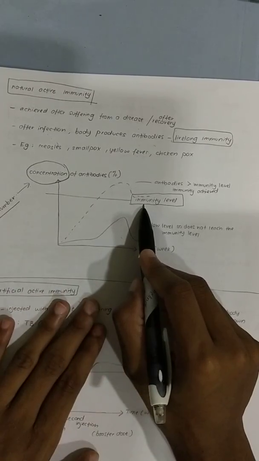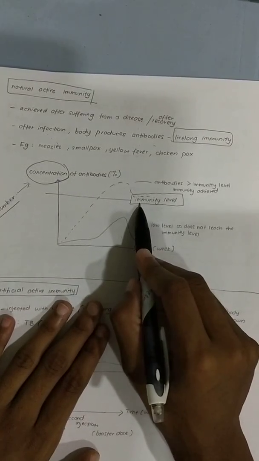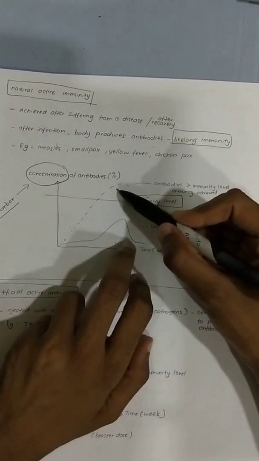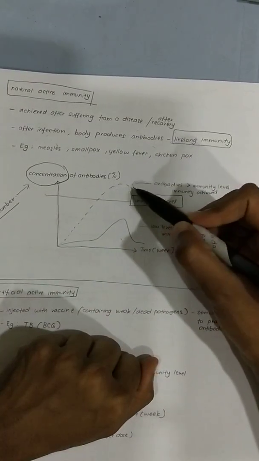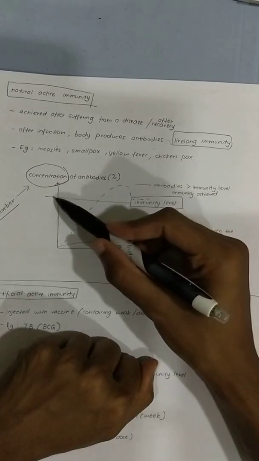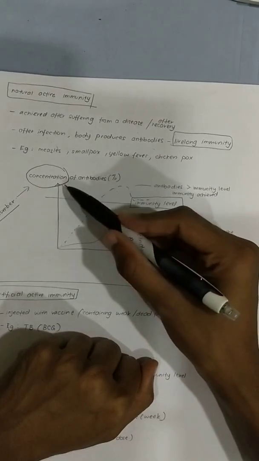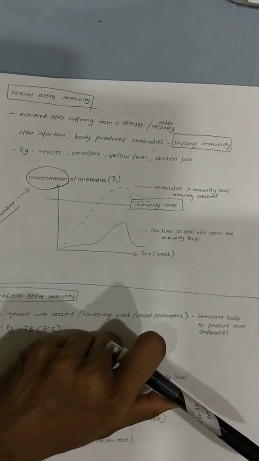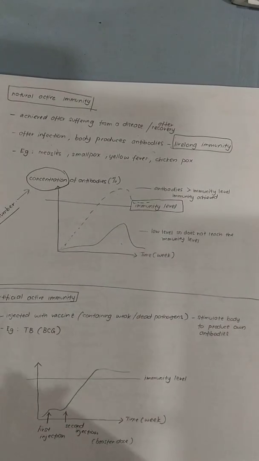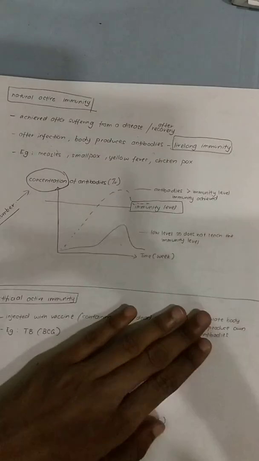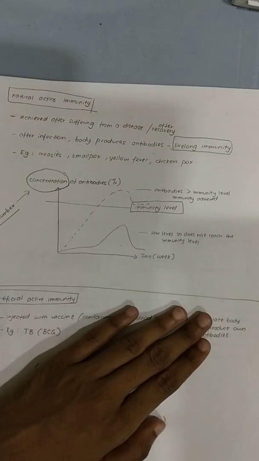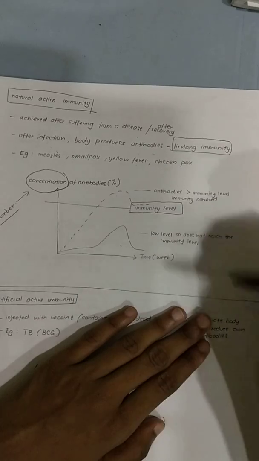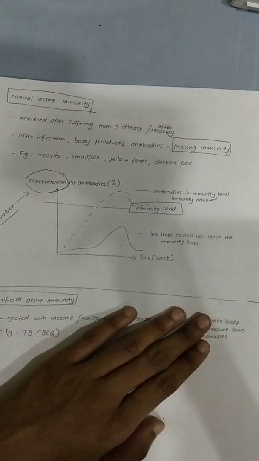In simple layman's terms, let's say I have antibodies and my concentration, my number of antibodies, is more than this immunity level. Then the second, third, fourth, fifth time the virus or bacteria enters the body, I will not fall sick because my body can fight the pathogen before I am infected. Okay, that's called the immunity level.